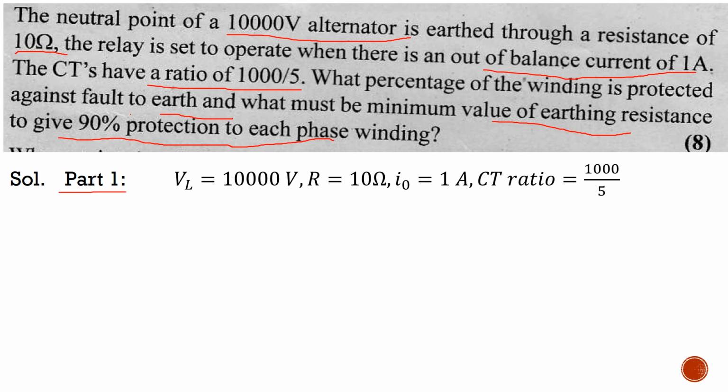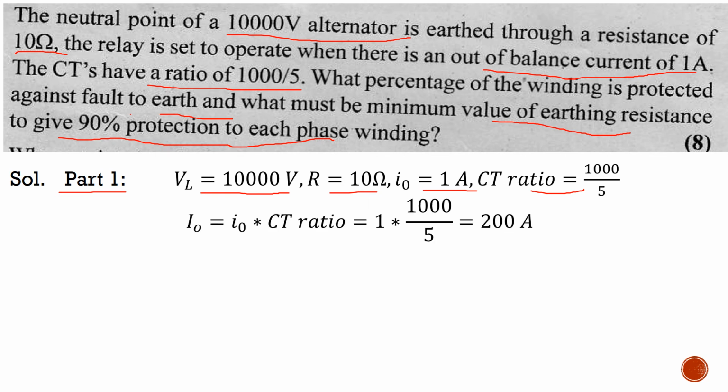For solving the first part, we are given the line voltage as 10,000 volt, earth resistance is 10 ohm, out of balance current is 1 ampere, and CT ratio is given as 1000/5. So we will first calculate the minimum operating current, which equals the out of balance current multiplied by the CT ratio.